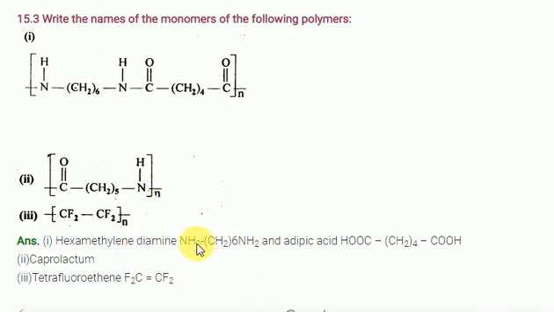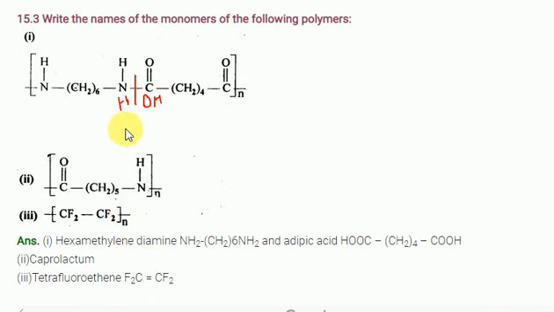You get NH2, CH2 6, NH2, with the 6 down, not here. Adipic acid formula you know, no? HOOC (CH2)4 COOH. Look at here, I am adding an OH group here, and an H here. Clear? I am doing this same hydrolysis process. When I go for the hydrolysis process, the products that come are hexamethylene diamine and adipic acid.